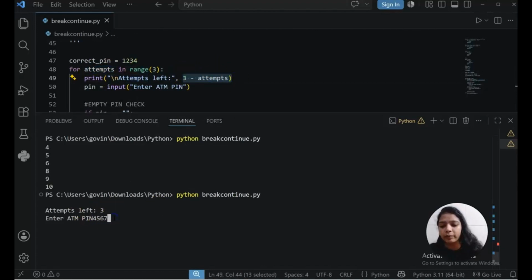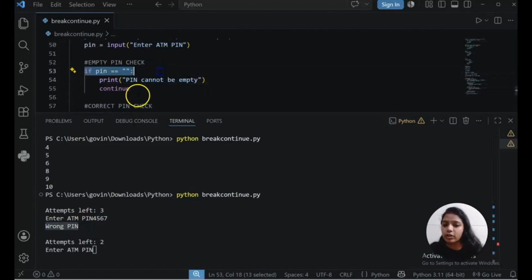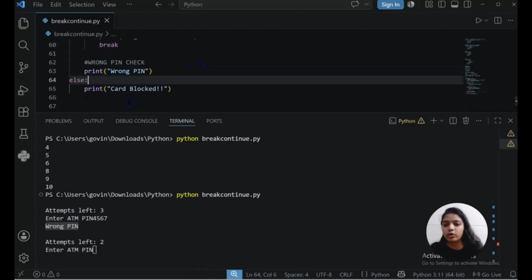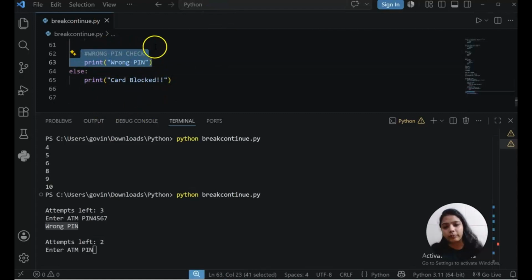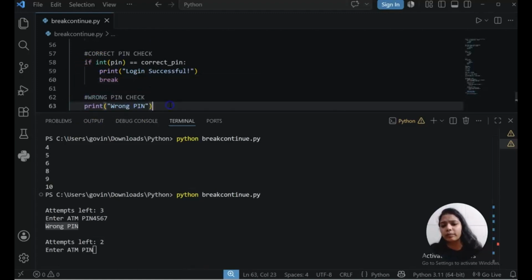I am giving wrong pin, wrong pin. So which condition will it go in? This condition is false, because pin was not empty. This condition was false because pin was not correct. So that's why it will go straight to wrong pin. You might have a question: why are you not giving else here? That's fine. If you want to give else also, that's fine. Because we are giving break now, else was not required.